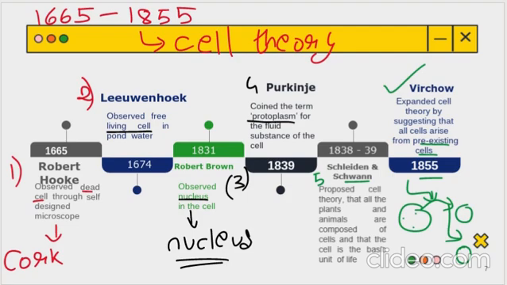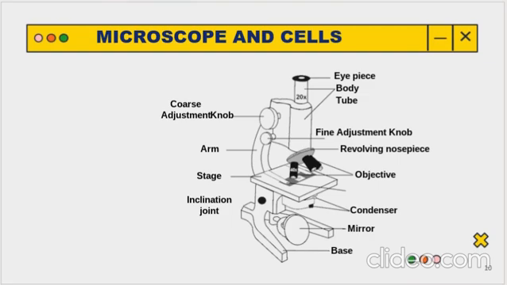Now we have studied this. Now let's understand the microscope. Maybe, students, whenever you have gone to your science lab, you might have used or might not have used a microscope, but you might have seen one. In a microscope there is an eyepiece through which we see. There is a body, a tube, an adjustment knob, and a revolving nosepiece through which we can see the magnified image at whatever magnification we want.